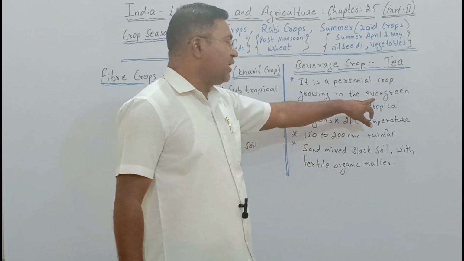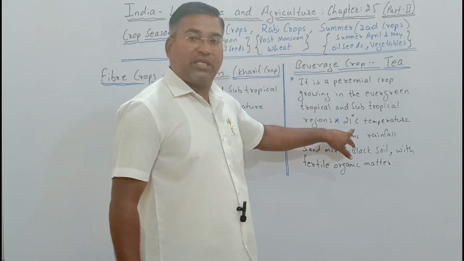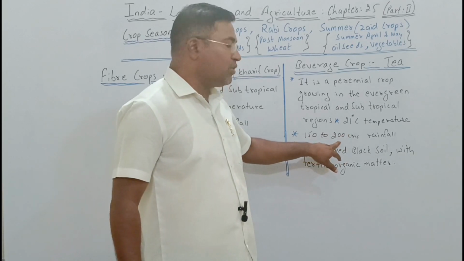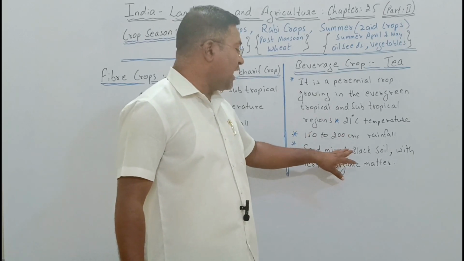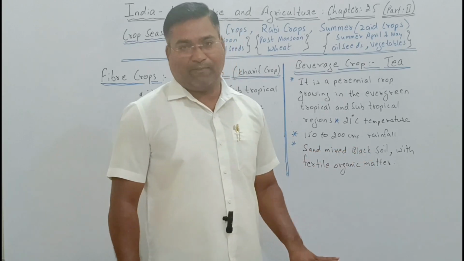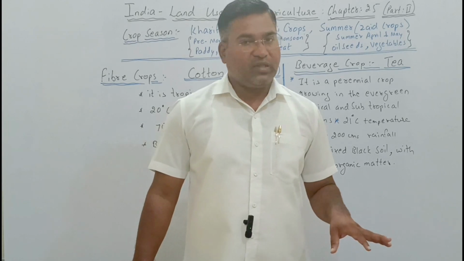It is a perennial crop grown well in regions like tropical as well as subtropical, with a minimum temperature of 21 degrees Celsius, 150 to 200 centimeters of rainfall, with good soil called sandy mixed black soil with fertile organic matter. If it is there, then what can we have? We can have the tea production.